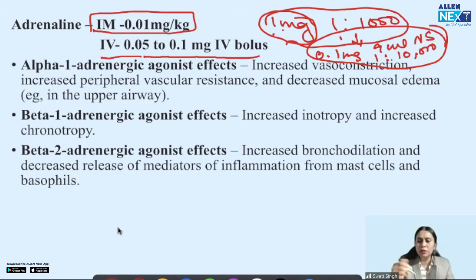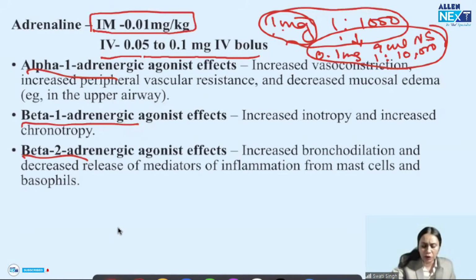Okay. What is the effect of adrenaline in anaphylactic shock? Well, we all know that adrenaline acts on alpha-1, beta-1, and beta-2 adrenergic receptors. By acting on all these 3 receptors, it gives symptomatic relief to the patient in anaphylactic shock.